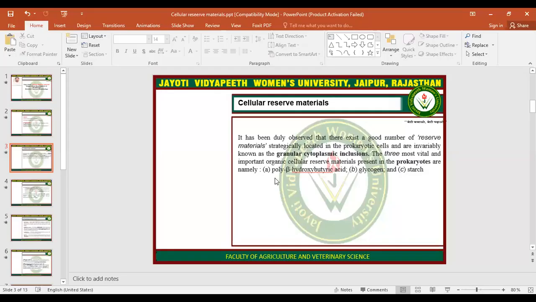Cellular reserve materials are the materials which are stored as food. In bacteria, there are three main types of food materials which are reserved: first, poly-beta-hydroxybutyric acid, second, glycogen, and third, starch.